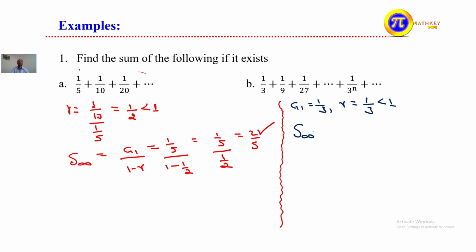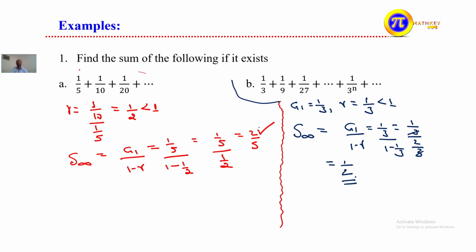S at infinity, that means n goes to infinity, is g1 divided by 1 minus r, as we did in the first example. g1 is 1 over 3 divided by 1 minus 1 over 3. The value equals 1 over 3 divided by 2 over 3. We cancel 3 by 3, and what remains is 1 over 2.